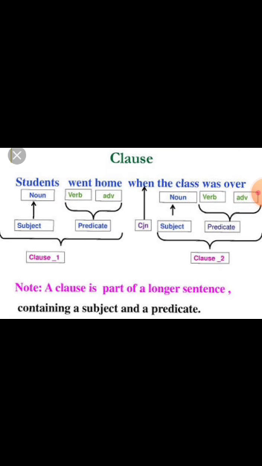This part went home is a predicate here, and these two sentences are joined with conjunction when the class was over. The class is a subject here and again was over is a predicate here. In this way, two clauses are there in this sentence. They are joined with when.